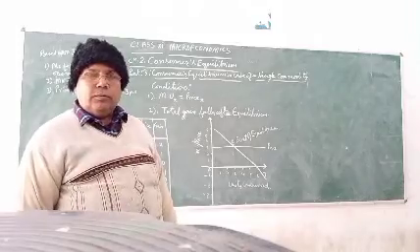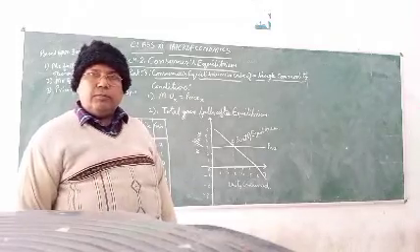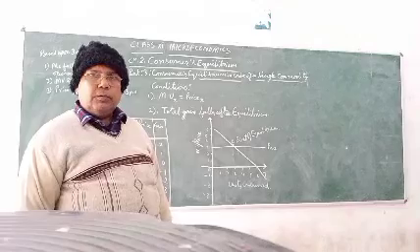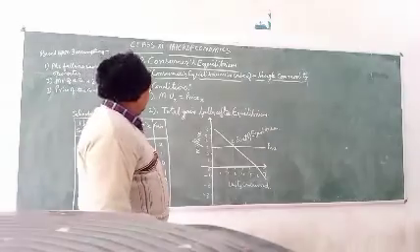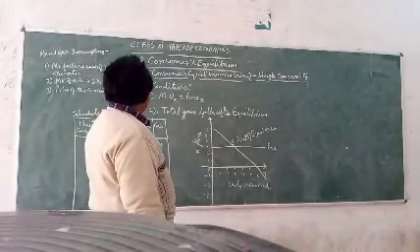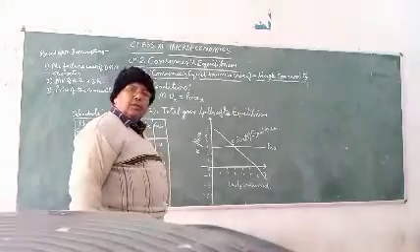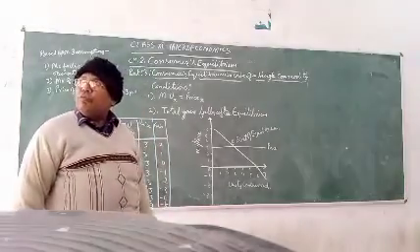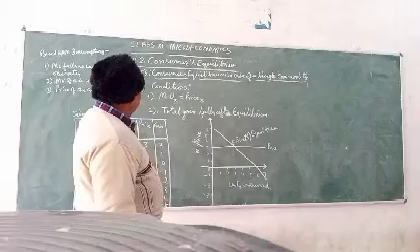consuming that amount of commodity. It will depend on two conditions.